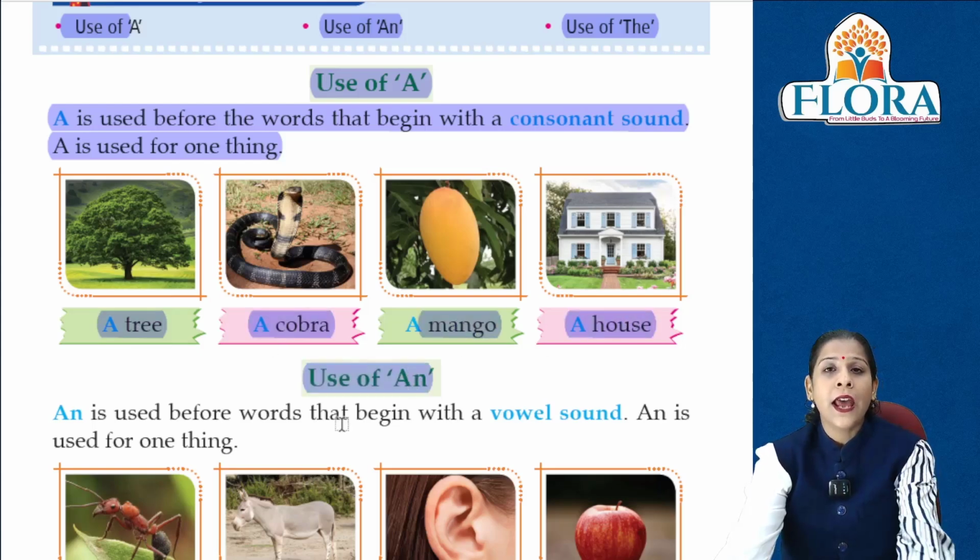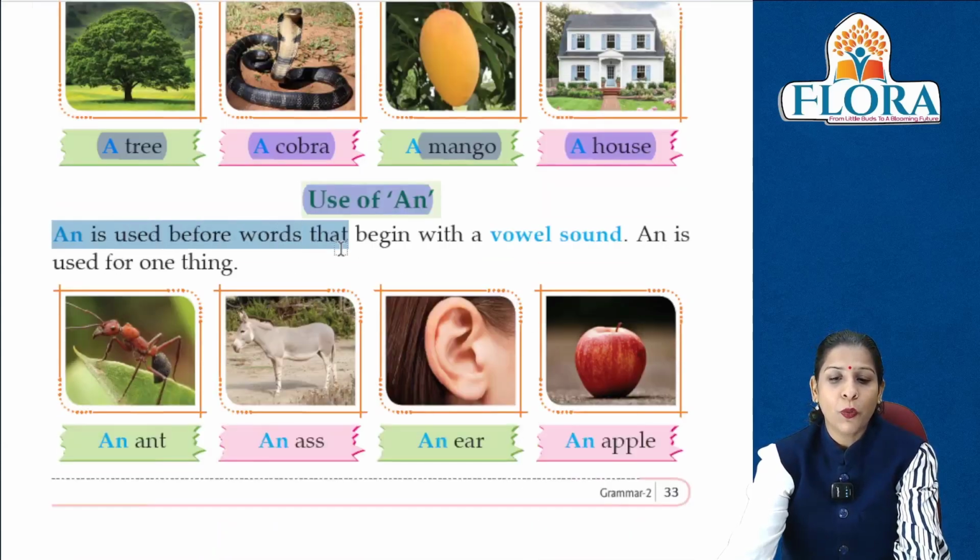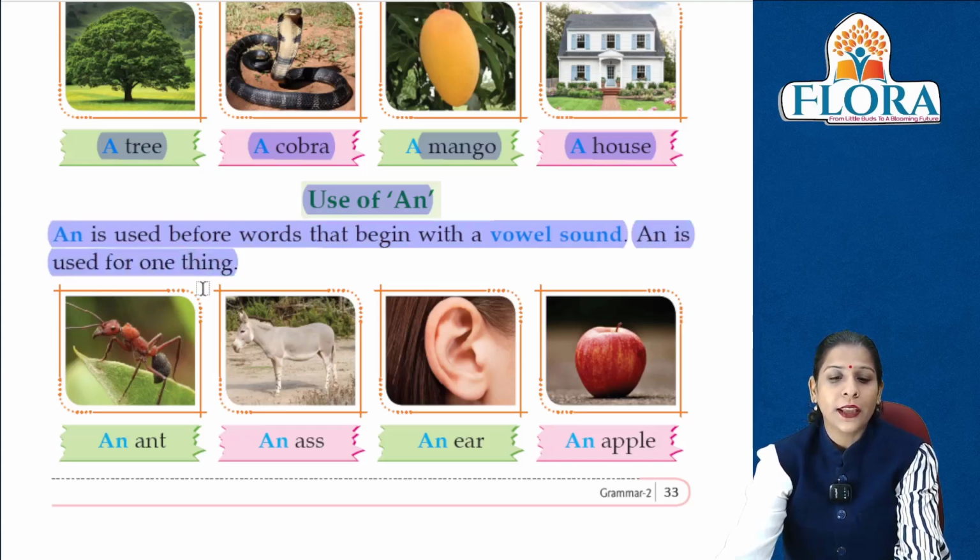Use of An. An का use हम करते हैं. An is used before words that begin with a vowel sound. जो word vowel sound से शुरू होता है उससे पहले हम an लगाते हैं. An is used for one thing. An एक चीज के लिए use होता है. An ant, an ass, an ear, an apple.